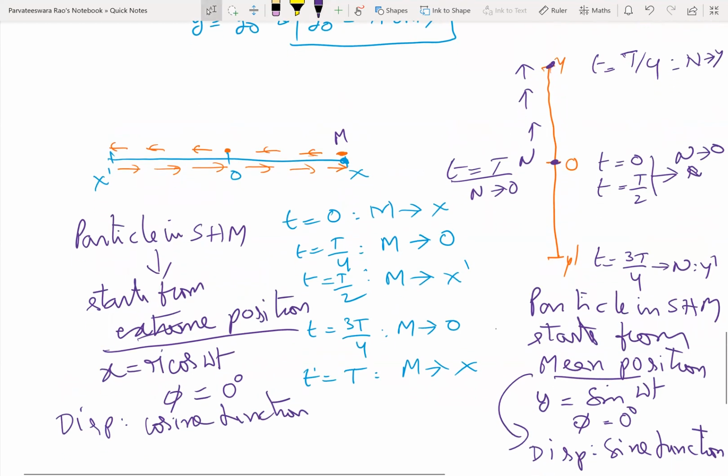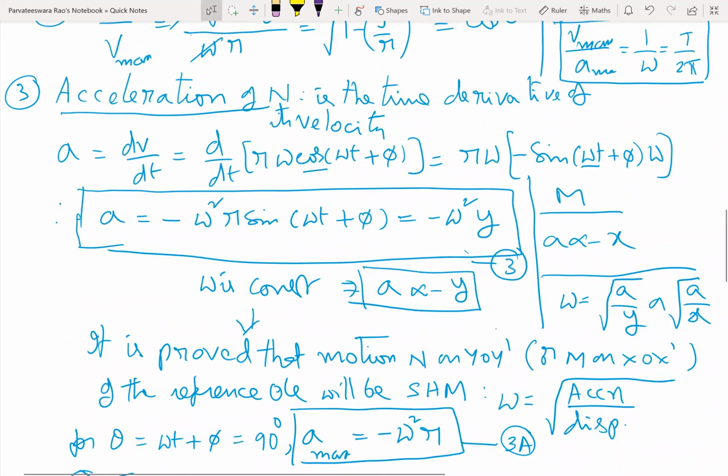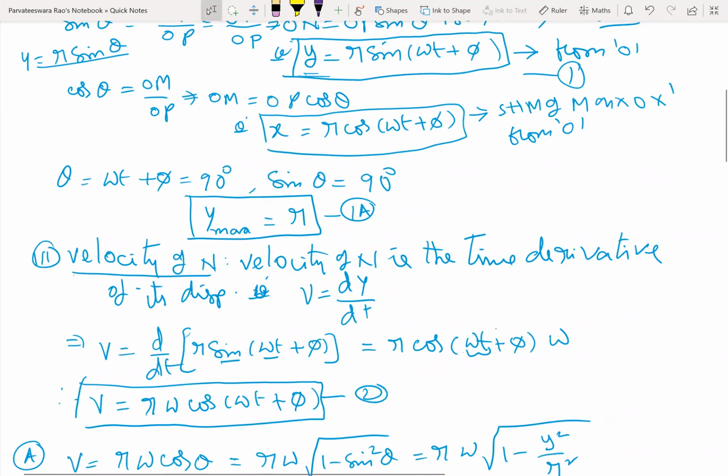So you should have the clarity while doing problems. You must identify where the particle starts from and what equation of displacement must be chosen for it. I repeat once again, if the particle starts from extreme position, then the equation of displacement will be a cosine function. If the particle in SHM starts from mean position, it will be a sine function. Then, have you noted all these things?